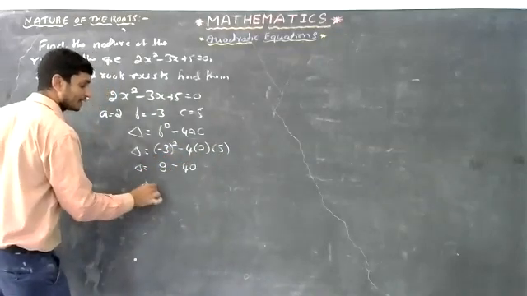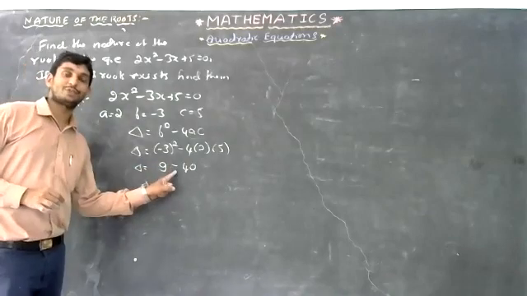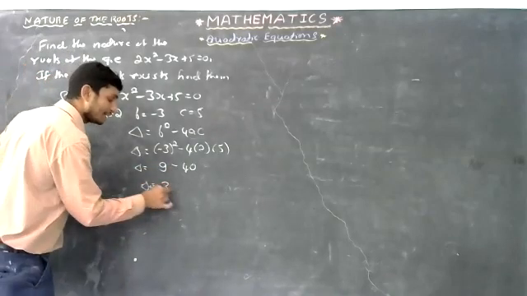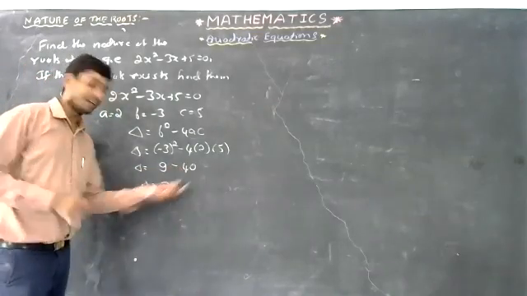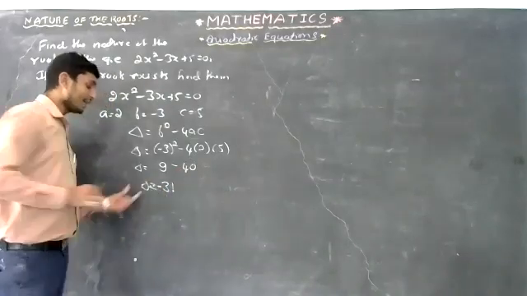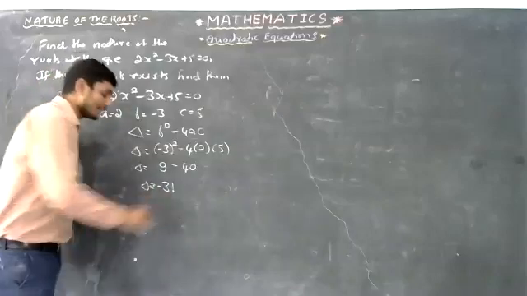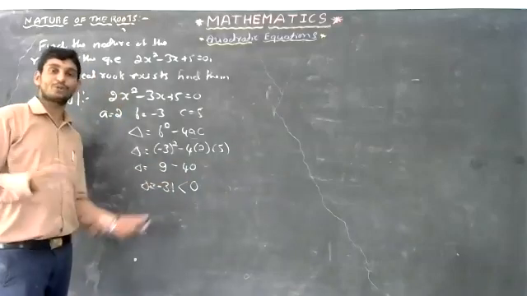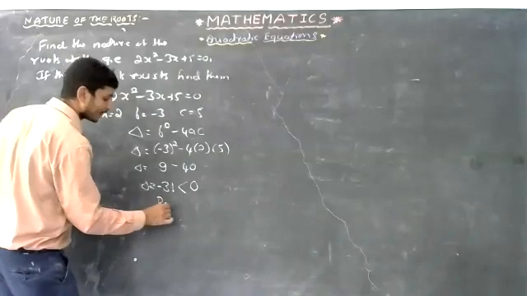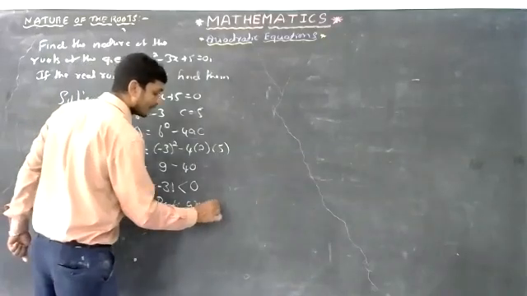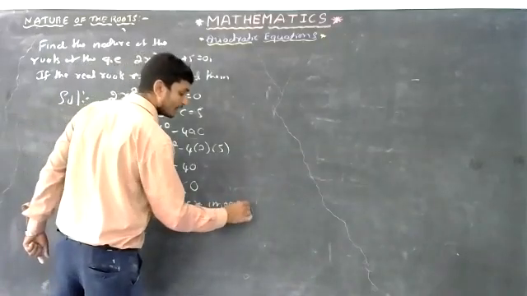That is delta equals: one is plus, the other is minus. For subtraction, we get 31. But the bigger number is 40, and this side is minus, so delta will be minus 31. Yes, it is a negative number. That means it is less than 0. You are so lucky because you are right here. Roots are imaginary. Why do I call you so lucky?